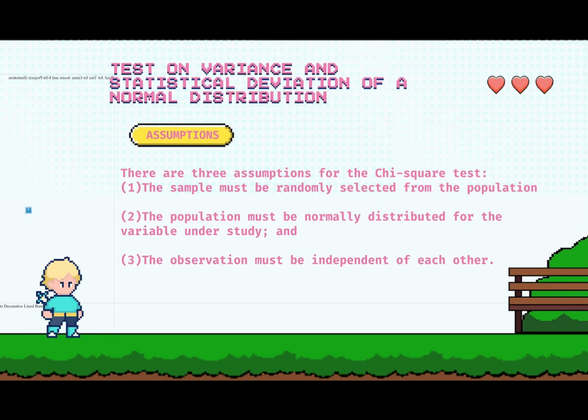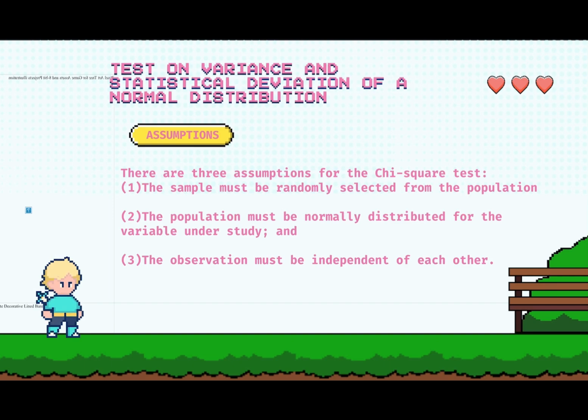The next assumption is the population must be normally distributed for the variable under study. From this assumption naman, para hindi na magkatulad-tulad ng results, i-distribute natin sila in a fashionly mannered para hindi magkasama ang pare-pareho lang na ibibigay na result.